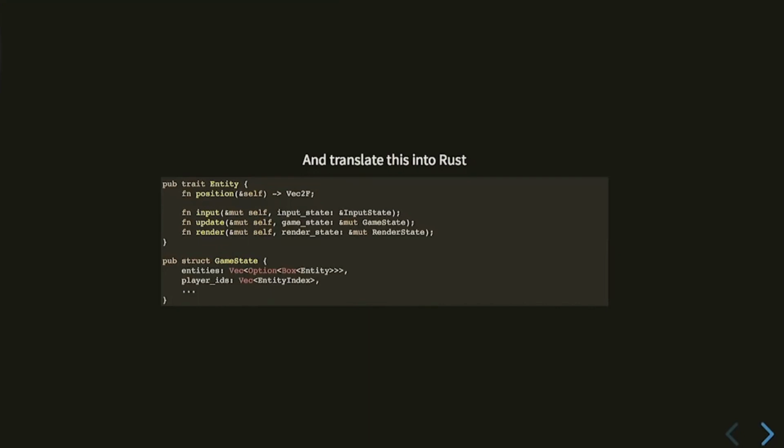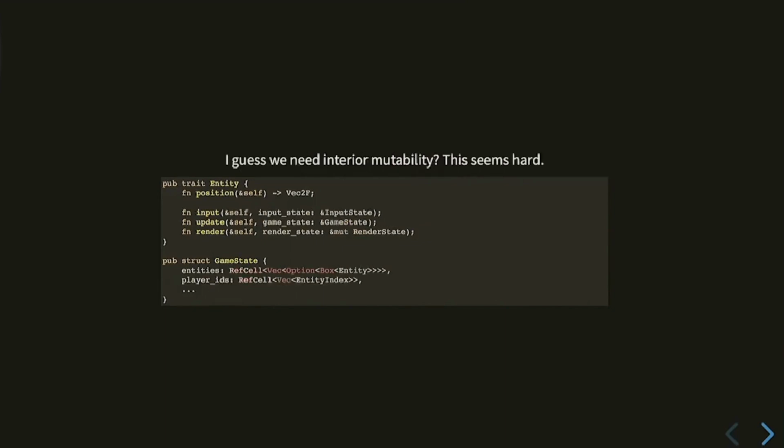So there's a bunch of ways you can solve this, and most of them are really bad. You could do things like remove the entity, and then call update, and then put the entity back. It doesn't work. The best thing you can do, which is bad, is to try interior mutability. So we have RefCell. Now all of our methods take immutable references to self. And this sucks if you try to do this. You go on IRC and you say, why do I need this? Rust sucks. I need RefCell. You're fighting the borrow checker. It's helpful, but not necessarily helpful. If you've ever found yourself in that situation, this talk is for you.